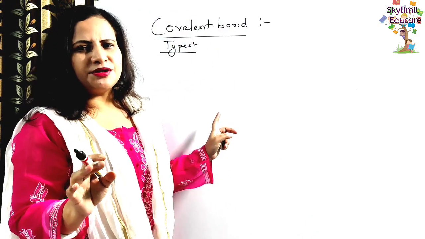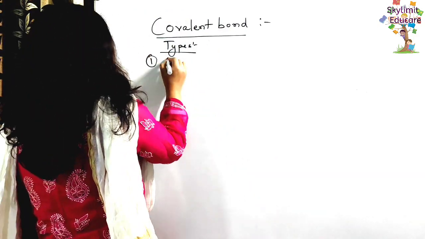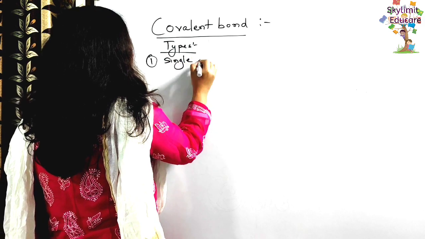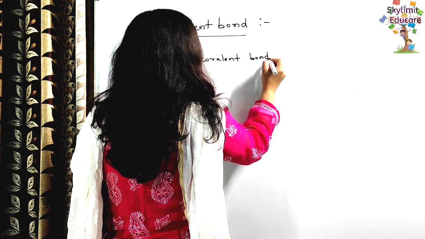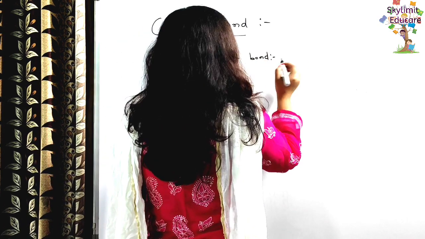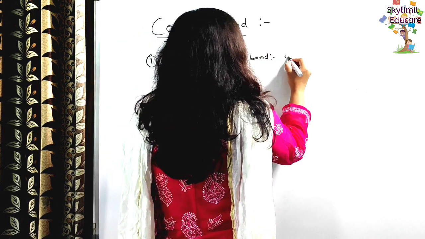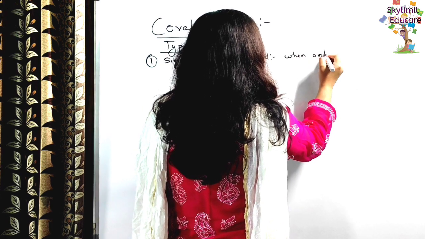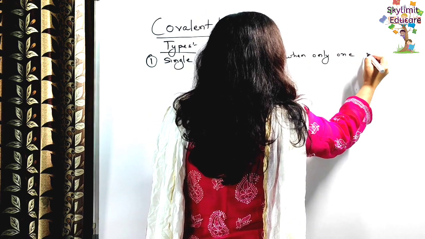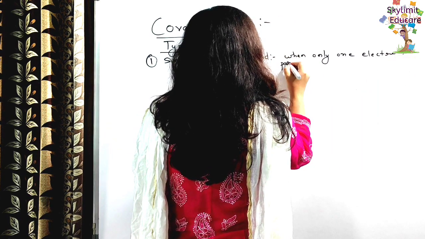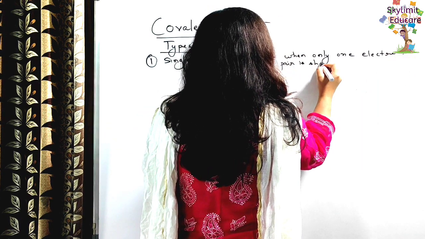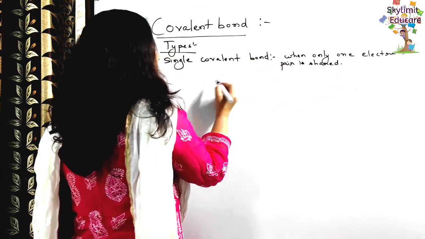Okay, and now let us discuss about the different types of covalent bonds. The first type, students, is the single covalent bond. So this is formed when only one electron pair is shared. Okay, let's take the example of hydrogen.